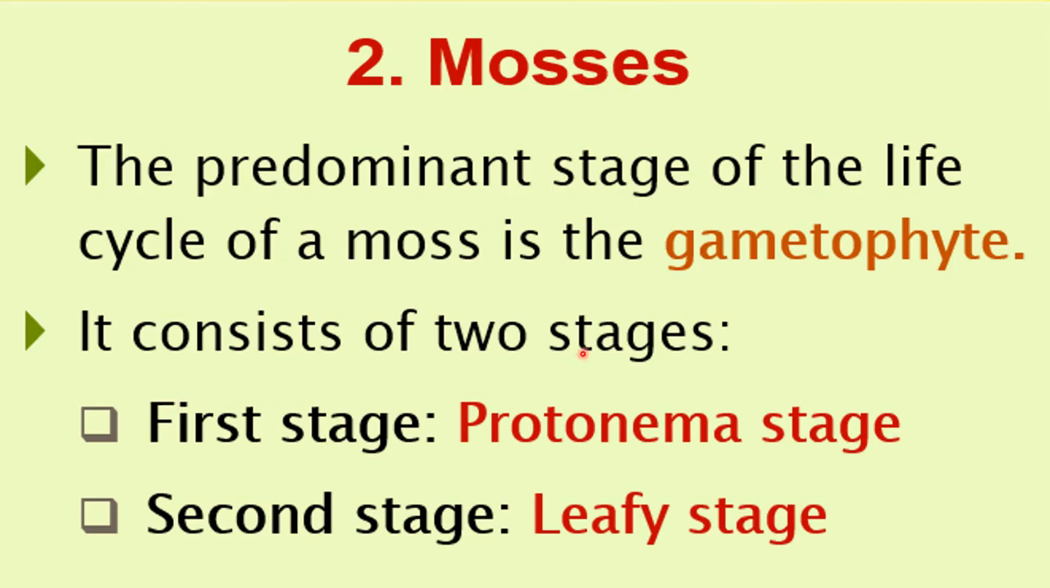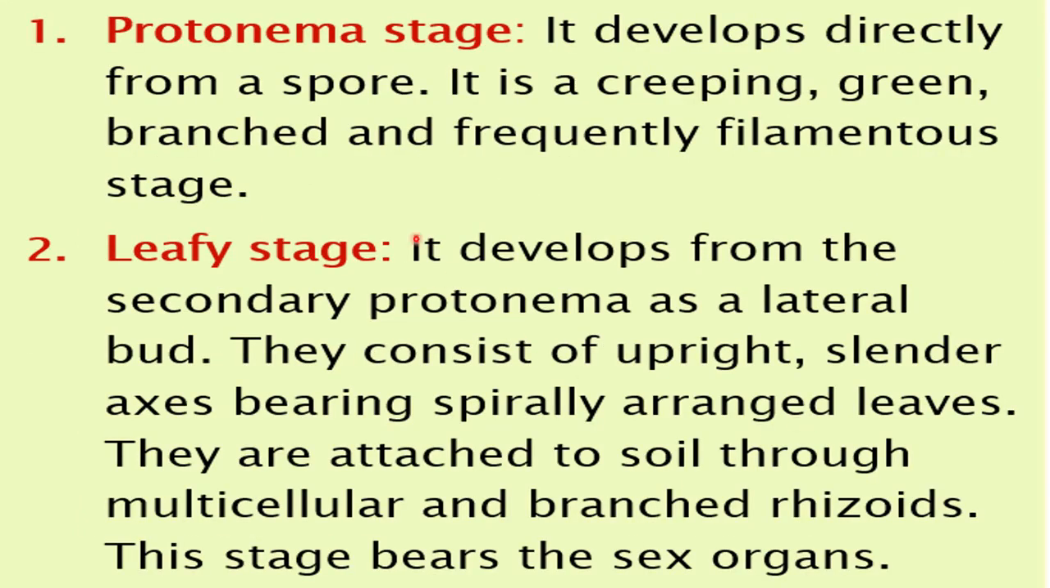It consists of 2 stages. In mosses there are 2 stages of the life cycle. You can see the life cycle of the mosses has 2 stages. First is the protonema stage and second is the leafy stage. The gametophyte of the mosses is formed in 2 stages, the protonema stage and the leafy stage. So let's talk about these. What are these stages? First, the protonema stage.